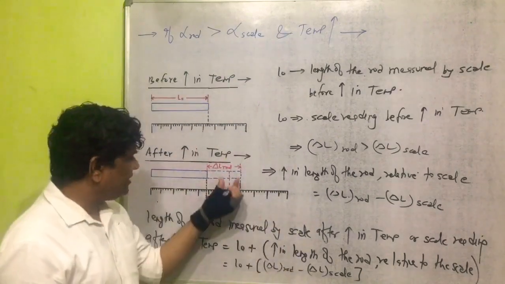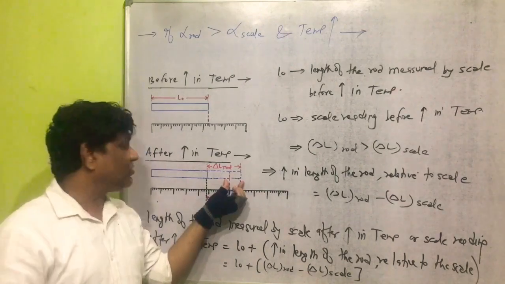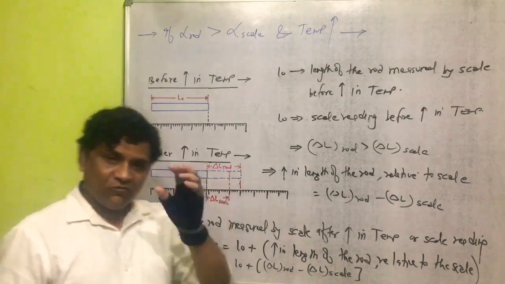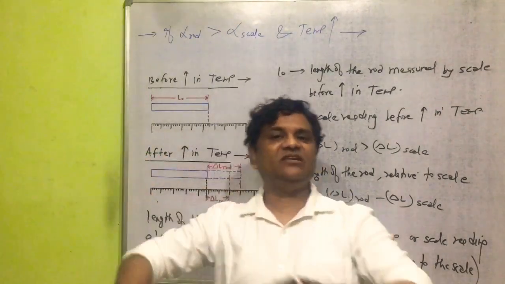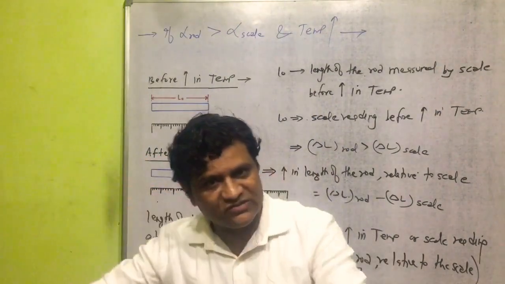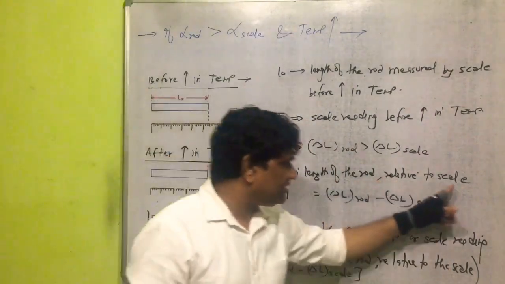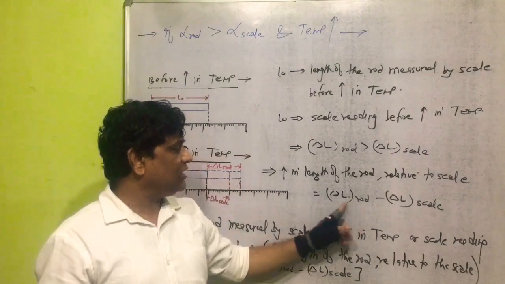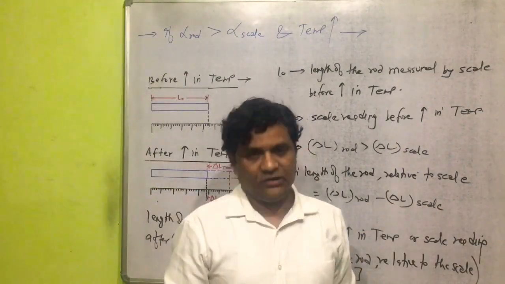Now, the increase in length of the rod relative to the scale will be equal to the increase in length of the rod minus the increase in length of the scale. So, the increase in length of the rod relative to the scale will be equal to the increase in length of the rod minus the increase in length of the scale.